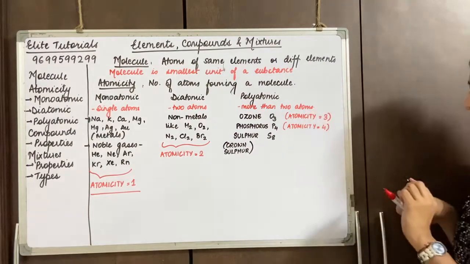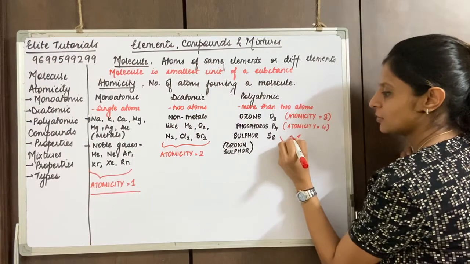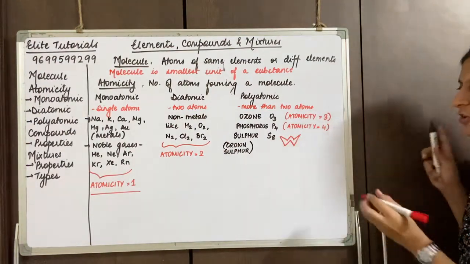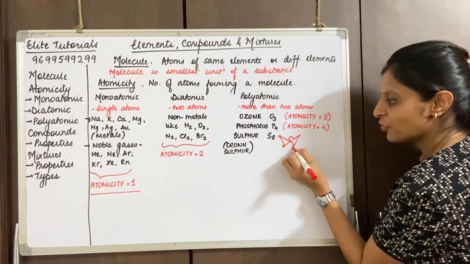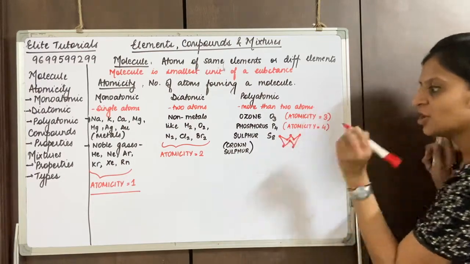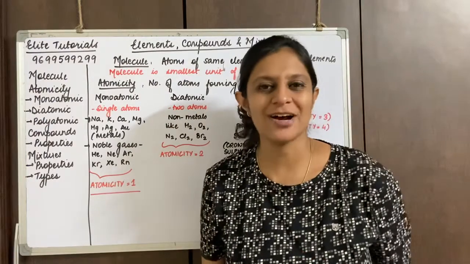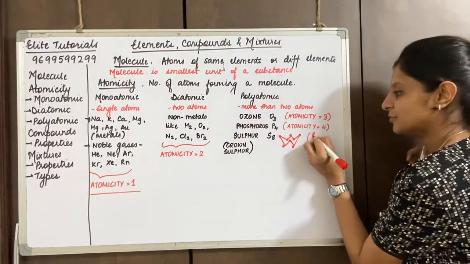The interesting part is it exists like this, that's why it's called crown sulfur. Let's see, 1 2 3 4 5 6 7 and 8. So all those dots are sulfur atoms and it exists like a crown. That's why it's also called crown sulfur. Just a little extra info.